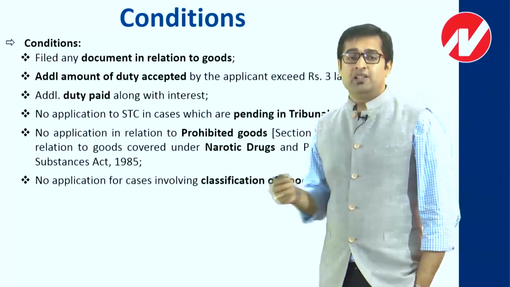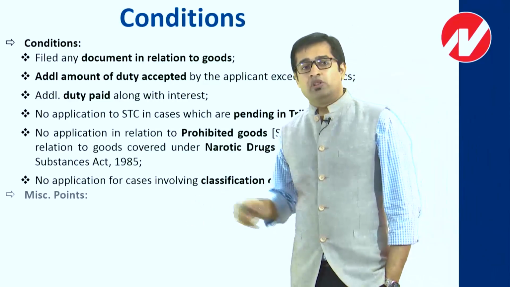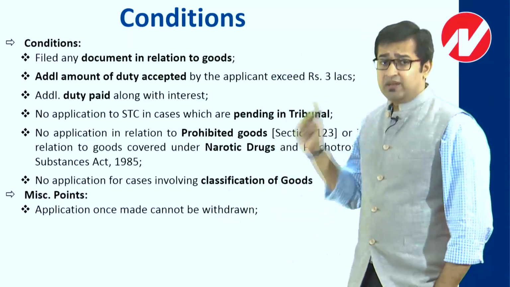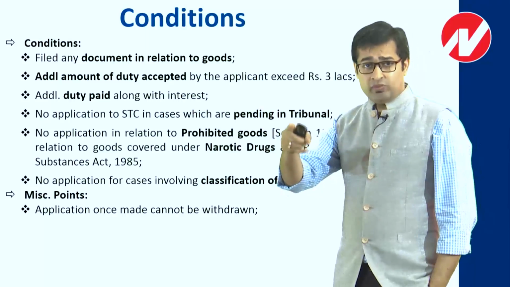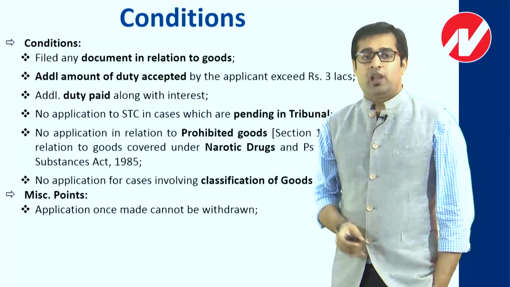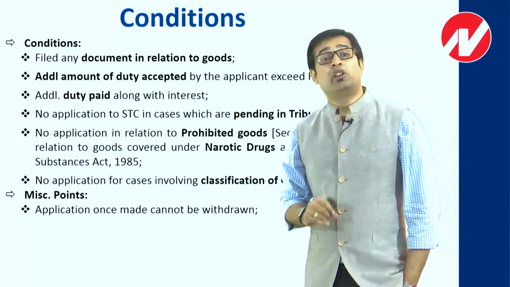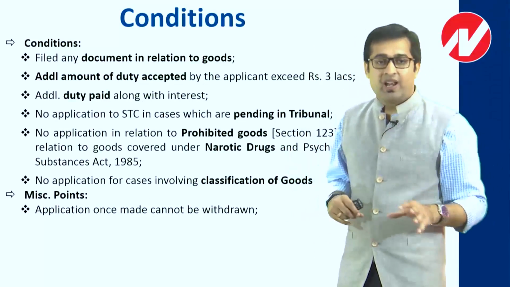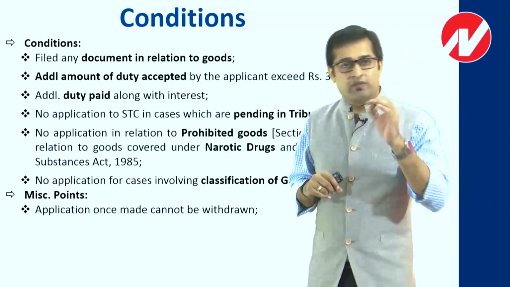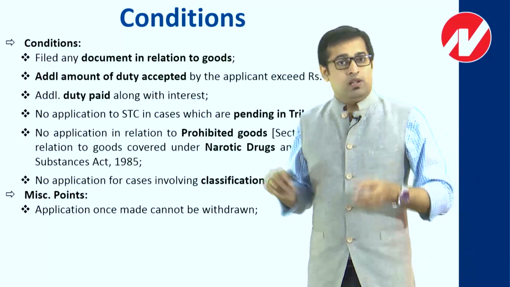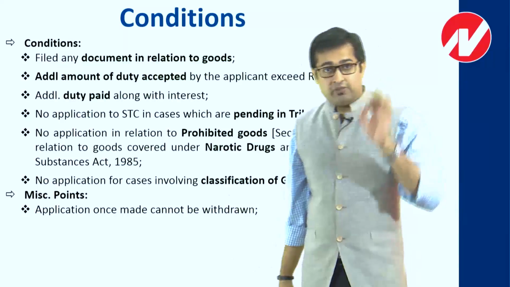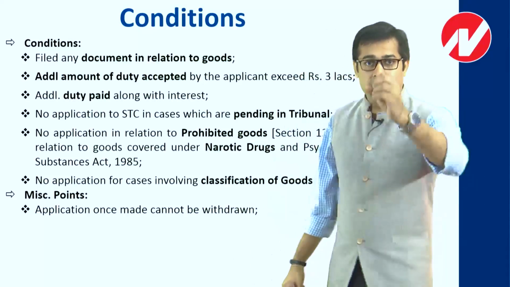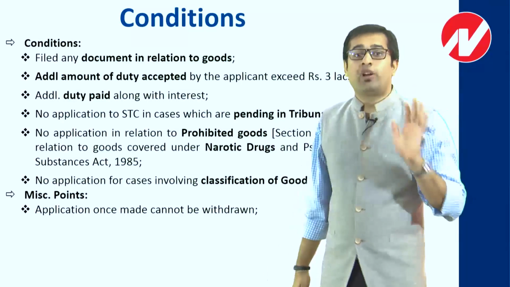There are a few miscellaneous issues also involved. When you approach the settlement commission, keep in mind that whatever application you make once, it cannot be withdrawn. This is different from the authority for advance ruling. In advance ruling, there is a criterion which says that once you submit an application, you can withdraw it within a 30 day period. But the same thing is not there in the case of the settlement commission. Once the application is submitted, it means submitted. You cannot withdraw it at any point of time in between.